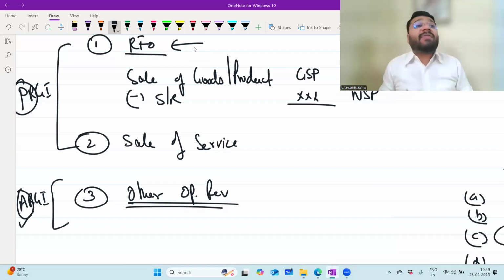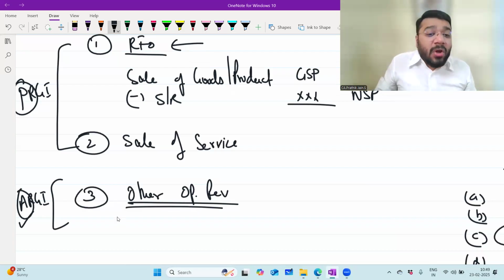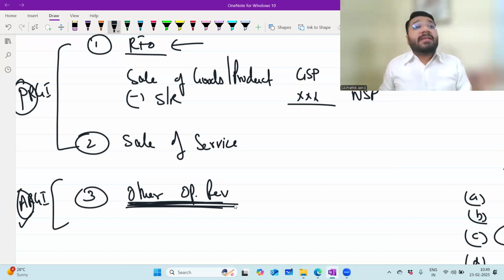So sometimes in the manufacturing industry, you end up getting a byproduct or a scrap which has got significant value in the market. And to sell that, you also put constant effort. So that will now be categorized under other operating revenue. Means what? These are ancillary income.